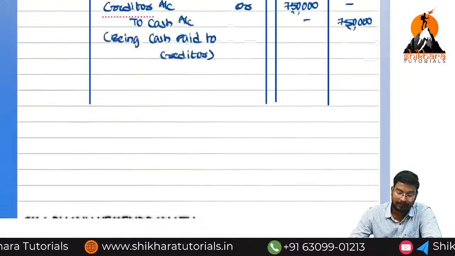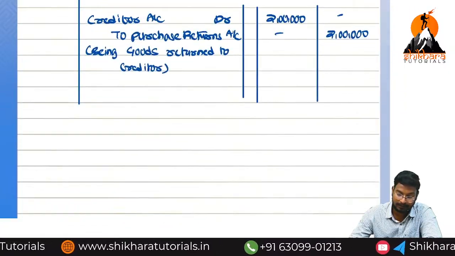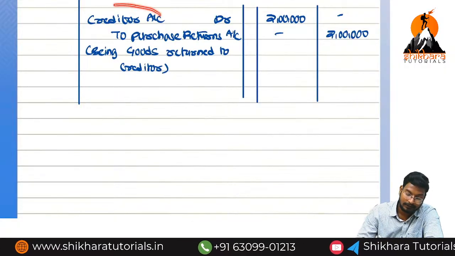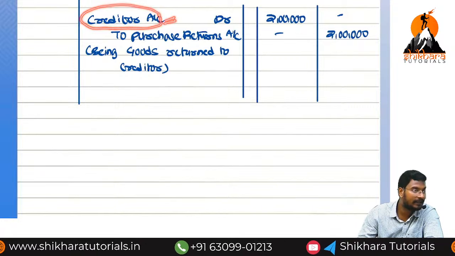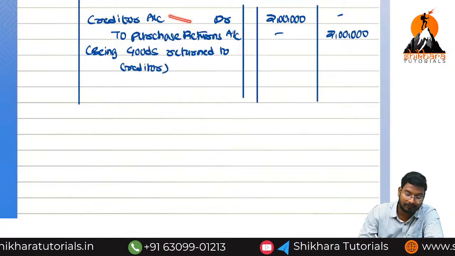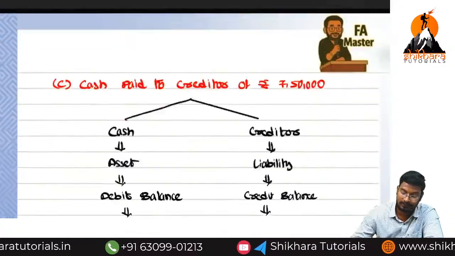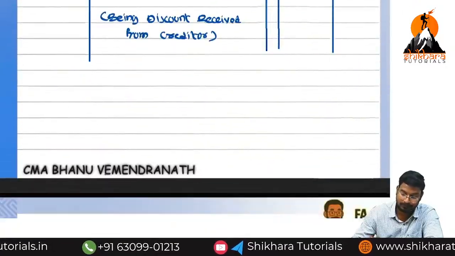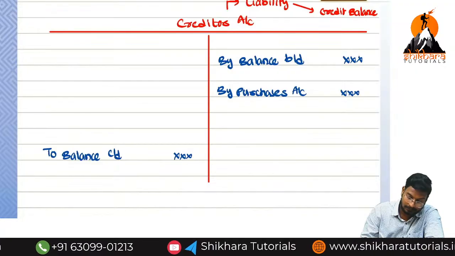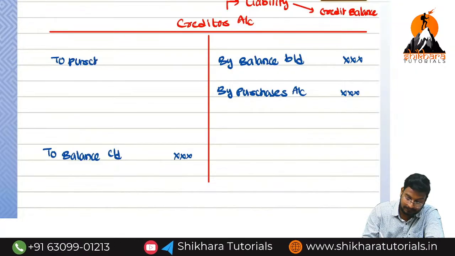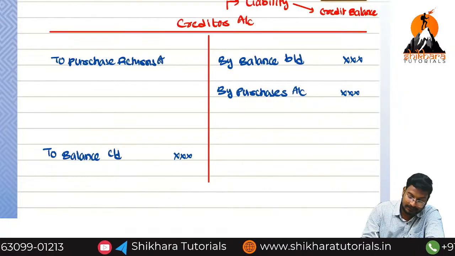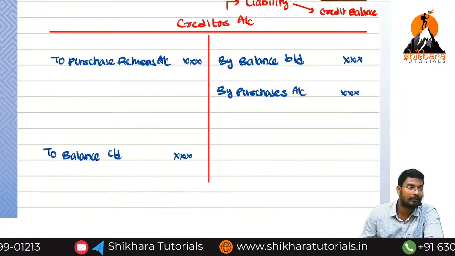Next, what is the entry? Creditor account debited to purchase returns account. So creditor debited or credited? Debited. So in the creditor account, which side do we need to record? Debit side, with the name of purchase returns. So what is the posting here? To purchase returns account.